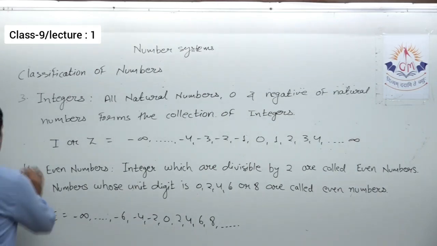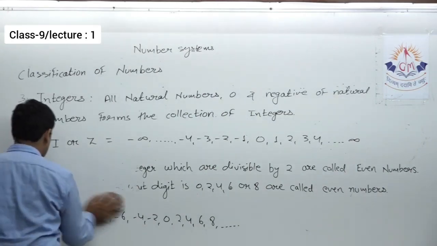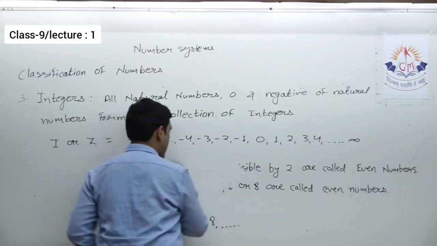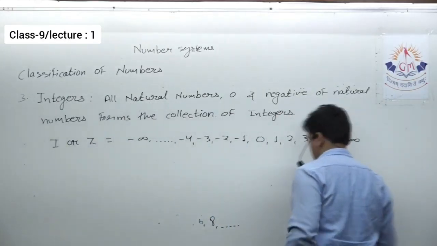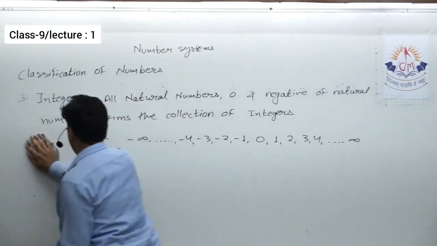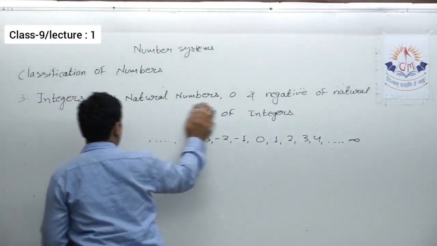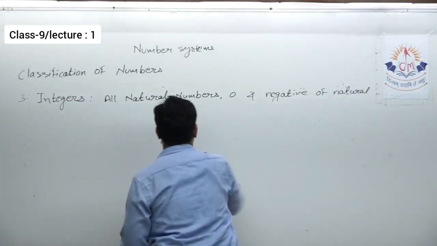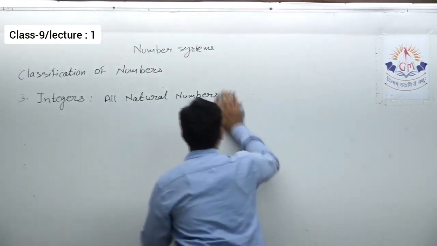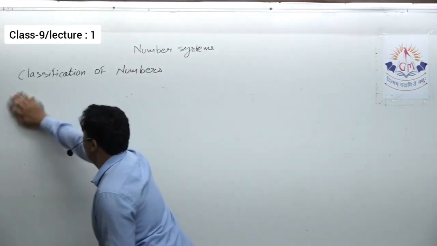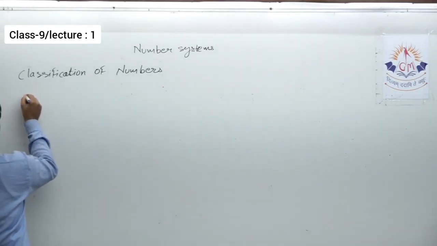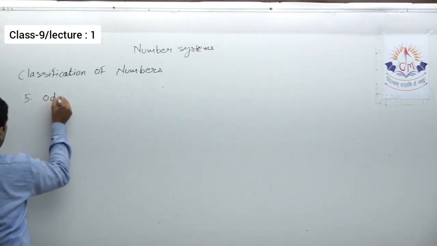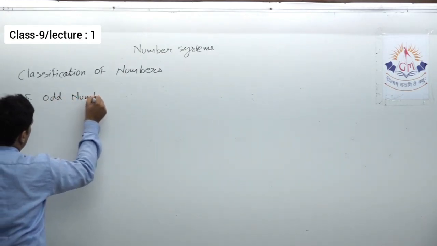Okay, after this next is odd number. Okay, odd number. Fifth one is odd number.